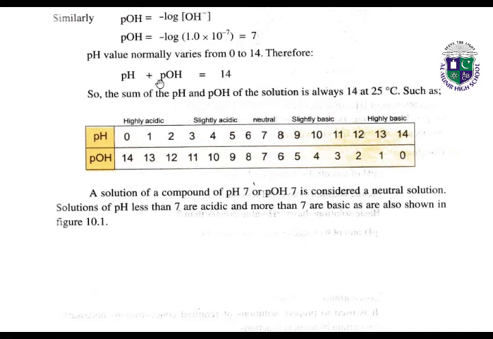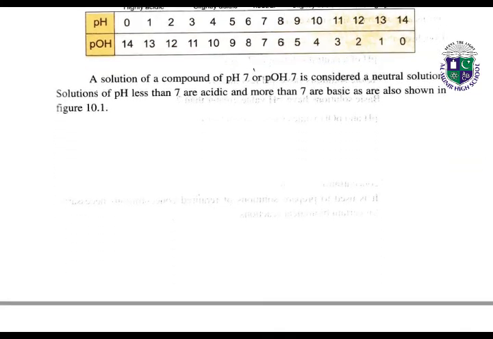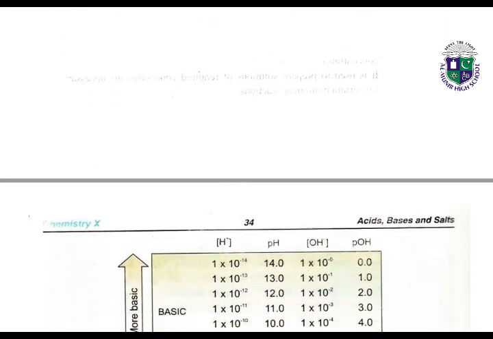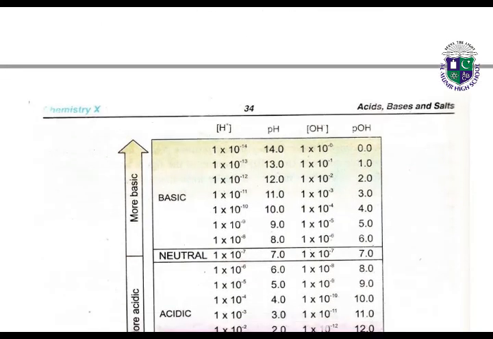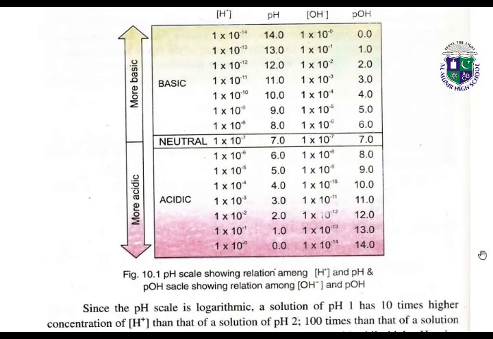So pH plus pOH is equal to 14, and pH is 7 and pOH is 7. The sum of pH and pOH of the solution is always 14 at 25 degrees centigrade temperature. A solution of pH 7 is considered as a neutral solution. So here we have the explanation of this scale.